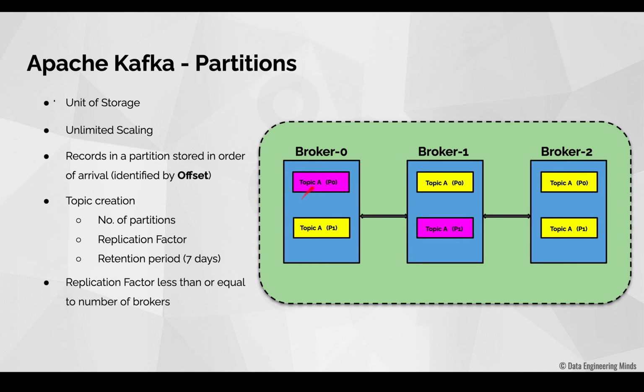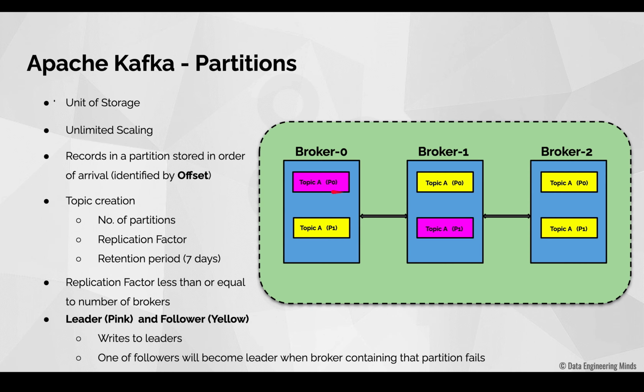Next, you see for each partition, one of the copies, one of the replicas is marked in pink while the other 2 replicas are marked in yellow. The reason is the ones that are marked in pink are called partition leaders while the ones that are marked in yellow are called partition followers. So if there is a producer writing data to this topic A, which means it is actually writing data to these partitions P0 and P1, but for each partition we have 3 copies, right? So for partition P0, we have 3 copies, and for partition P1 also we have 3 copies. So the producer will actually write only to the partition leaders.